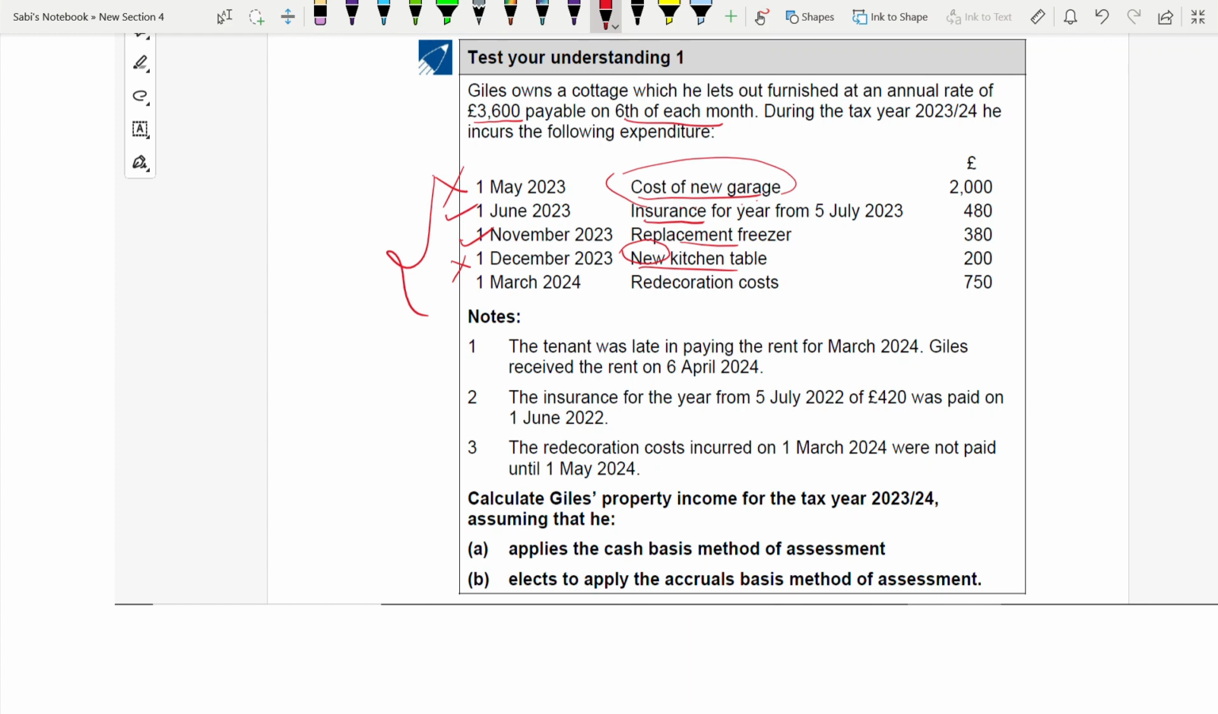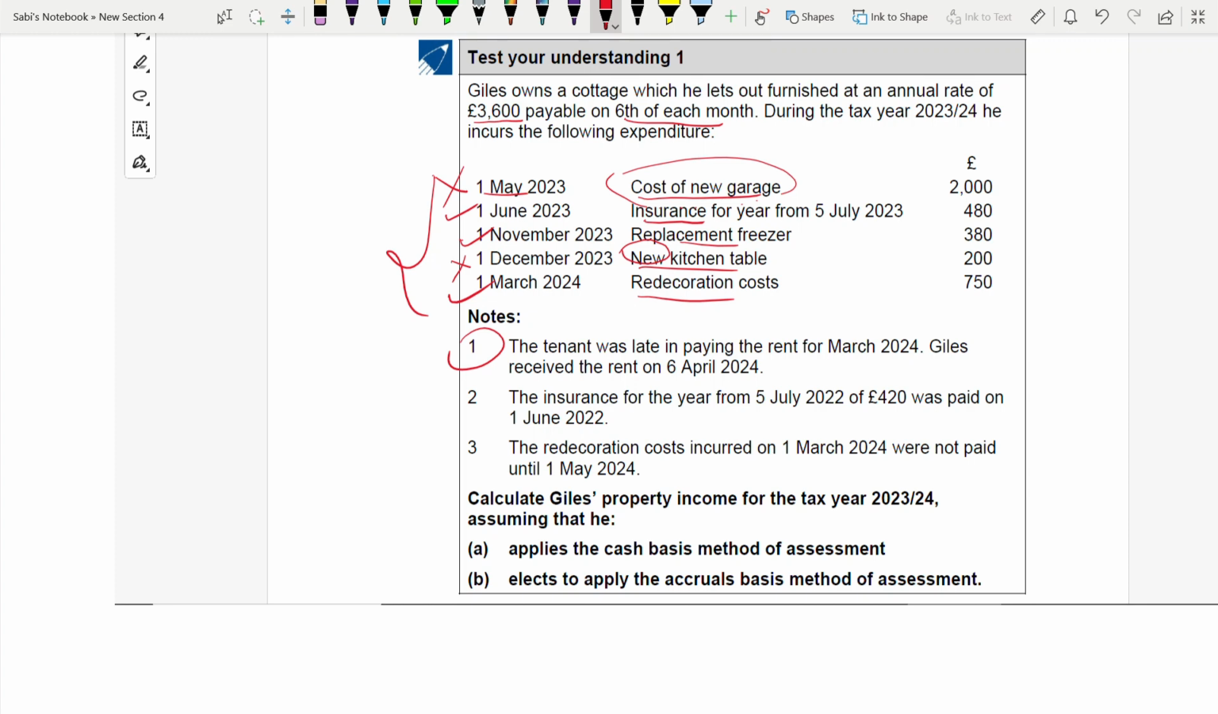Next is the redecoration cost. Yes, redecoration cost is allowable. So you have to work on three costs: insurance, freezer, redecoration, and of course the rental income. These are the four things you have to work out. Okay. First note. This is the date when they have paid. These are the payment dates.